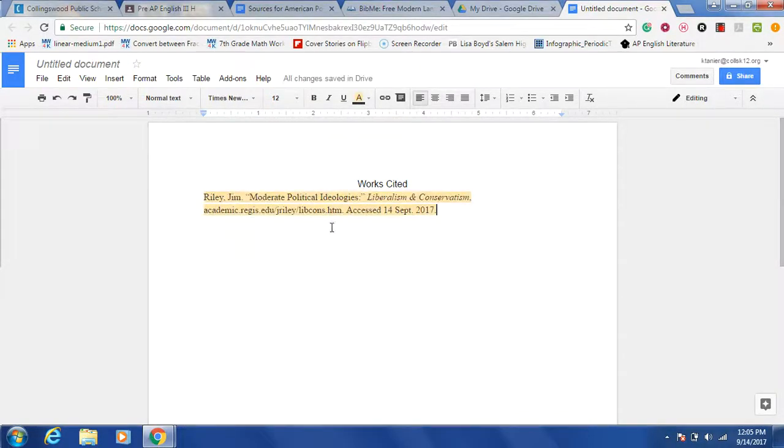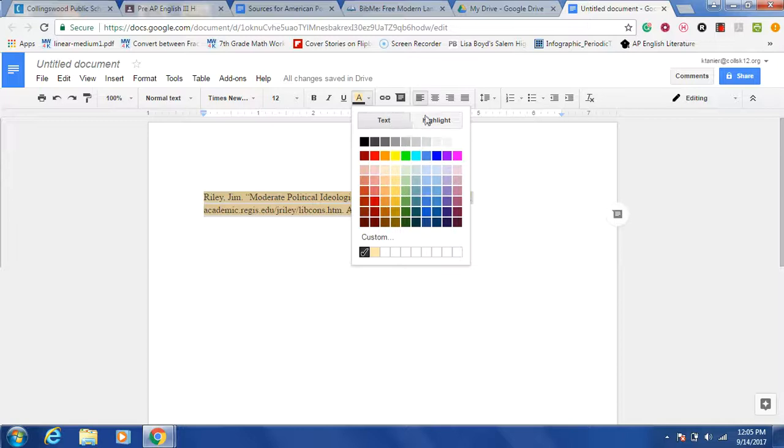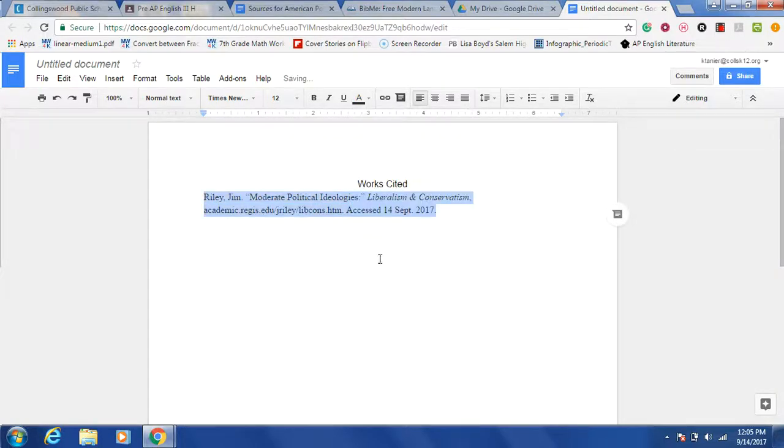And the problem is that it's yellow. Ew, that's ugly. Nobody wants that there. So we're just going to go up here. We're going to hit highlight, and we're just going to say none, and it's going to be gone.